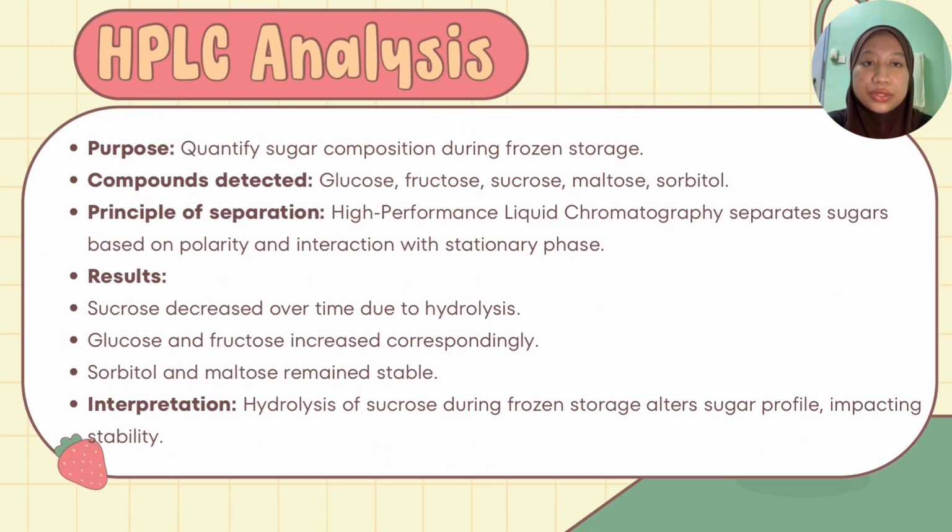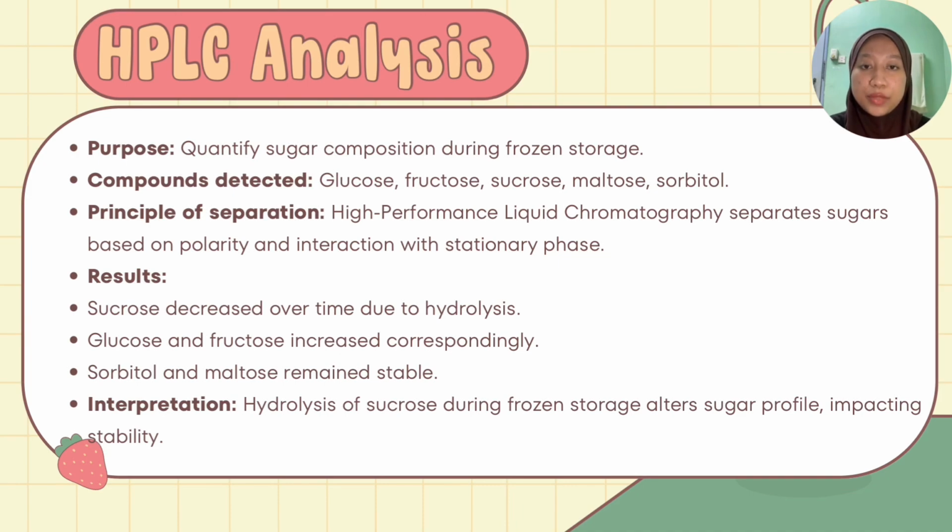Next, the researcher used high-performance liquid chromatography, or HPLC, to analyze the sugar composition of the juices. HPLC works by separating compounds based on their polarity and interaction with the stationary phase. In this case, it allows precise quantification of sugars present in the juice samples. The results show that sucrose decreased during storage while glucose and fructose increased. This was due to hydrolysis of sucrose into its monosaccharide components. Interestingly, maltose and sorbitol remained stable throughout storage.